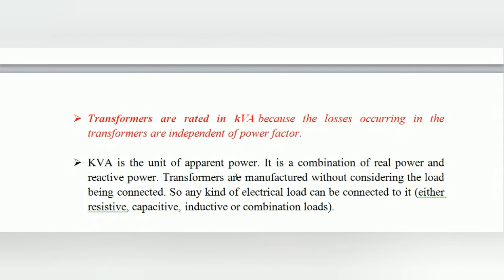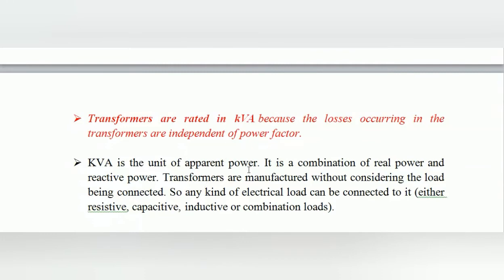So the transformers are manufactured without considering the load being connected. Normally the transformers are manufactured in that particular industry without considering the load, right? So any kind of electrical load can be connected. The transformer is manufactured with the power rating in terms of kVA, which means any type of load we can connect and operate.